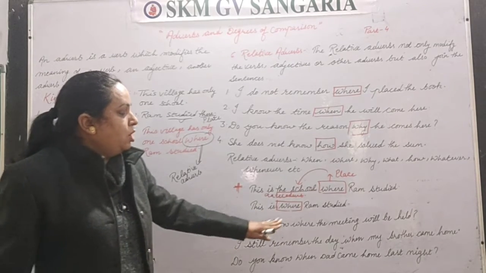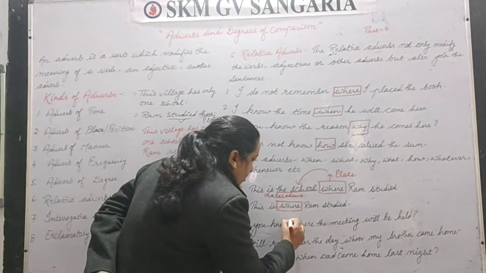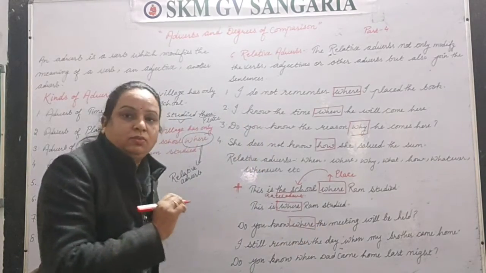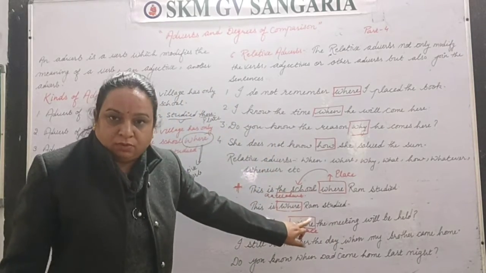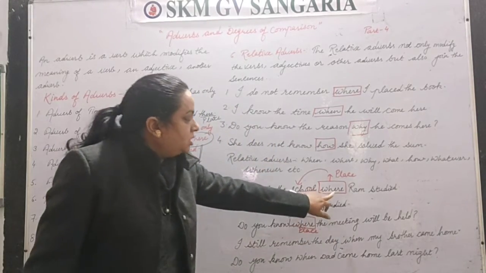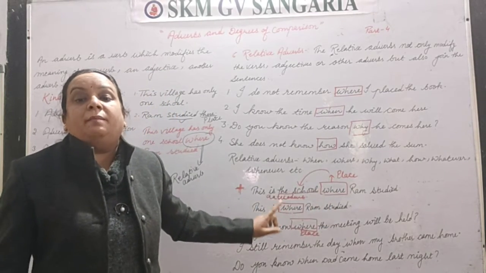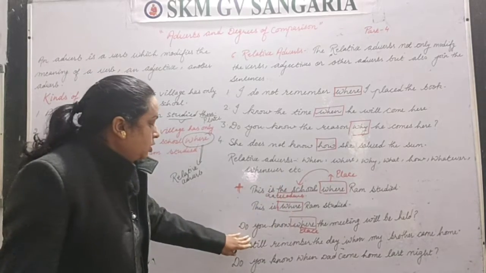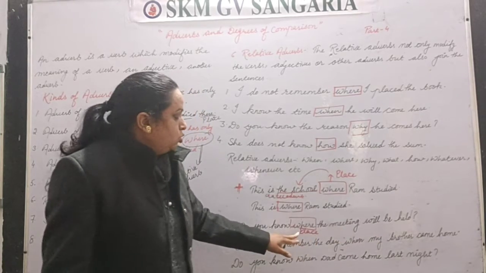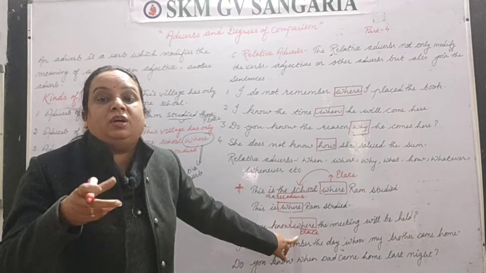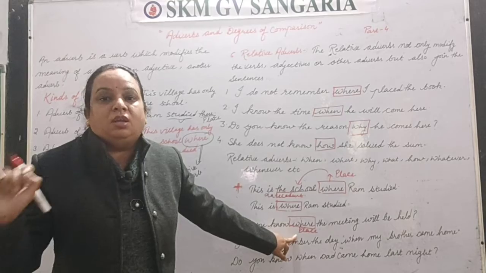Next one: do you know where the meeting will be held? Here where is telling us place, but that place is not given. This is also a relative adverb, but in some cases the antecedent is missing or it may be there, right? So here, where exactly the meeting will be held, that place is not given, which means the antecedent is not given here.